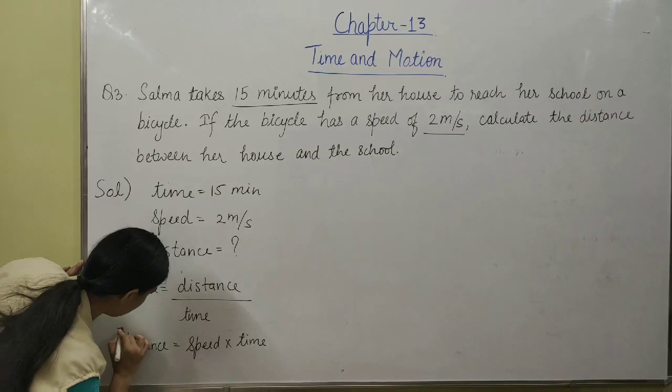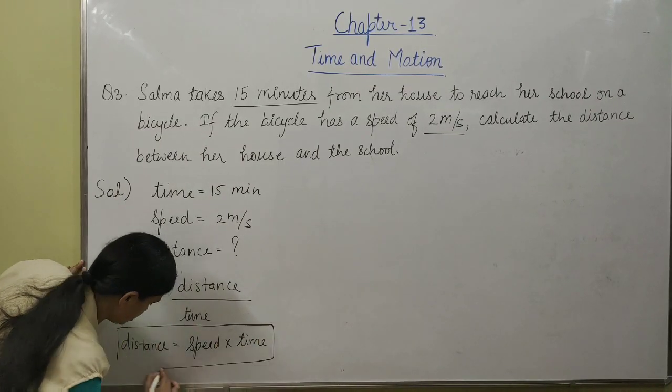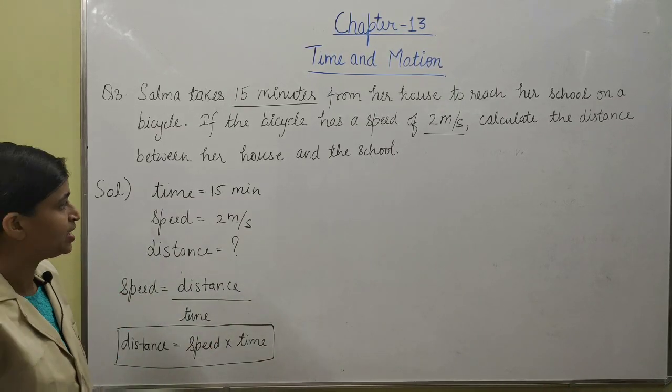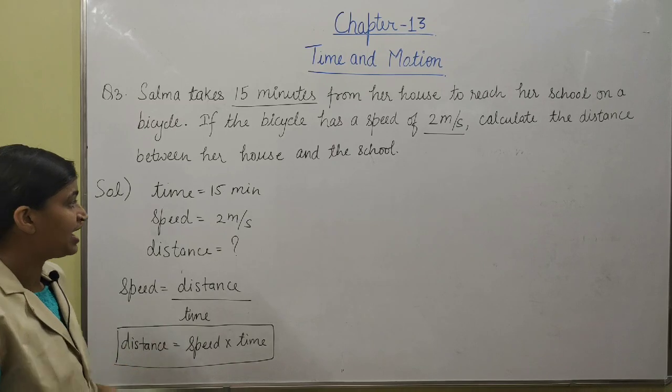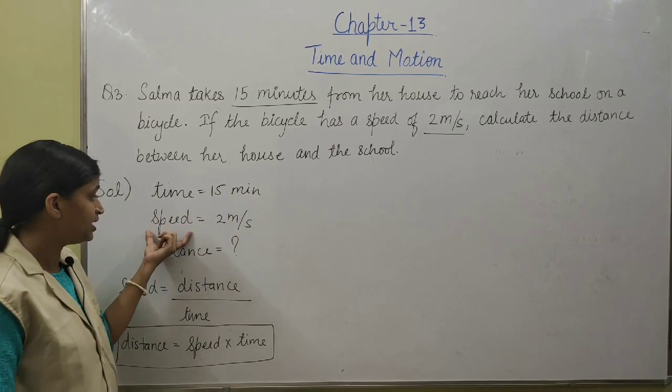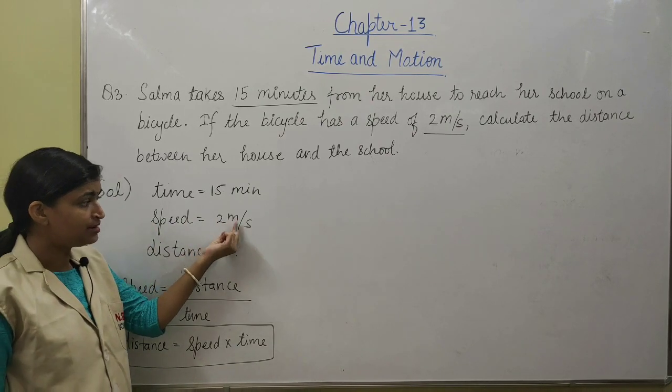We will use this formula in this question. Okay, now again we have to see the units. Here the time is given in the unit minutes, whereas the speed is given in meter per second.